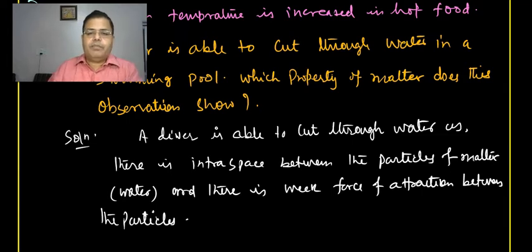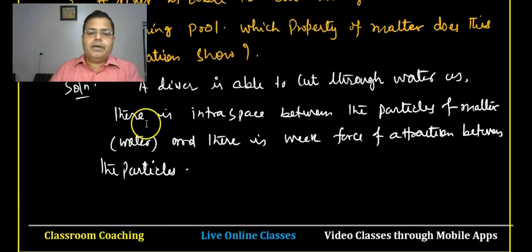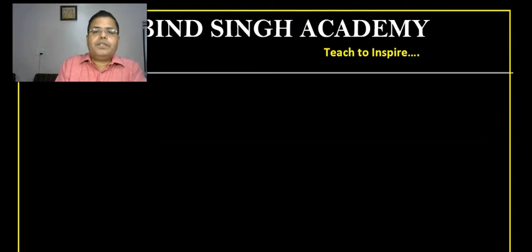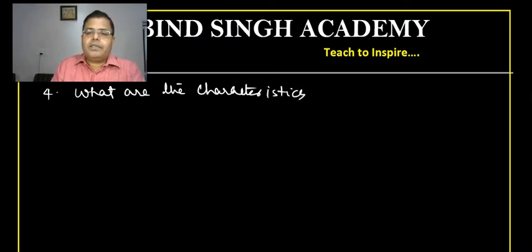Now there is question number 4, and I'm going to take that now. The fourth question is, what are the characteristics of particles of matter?